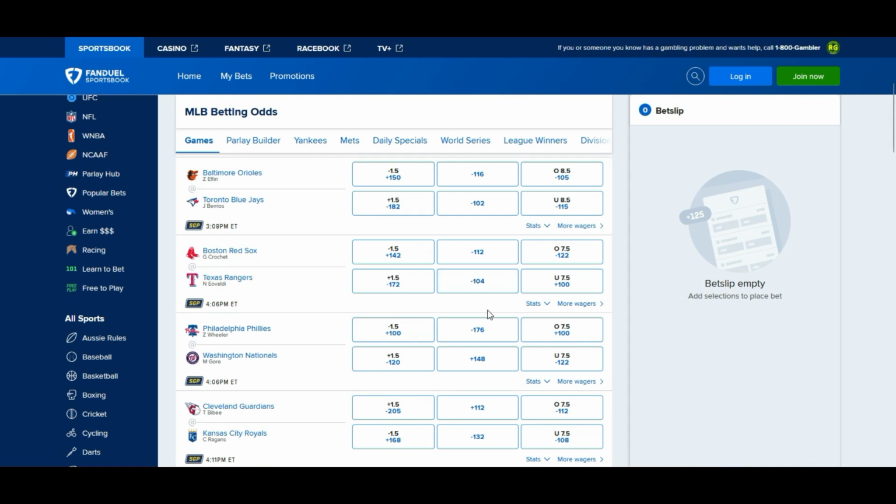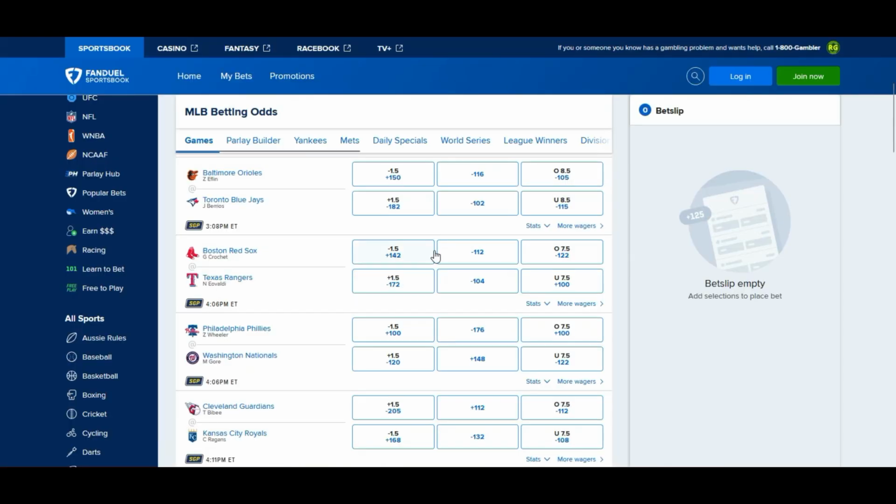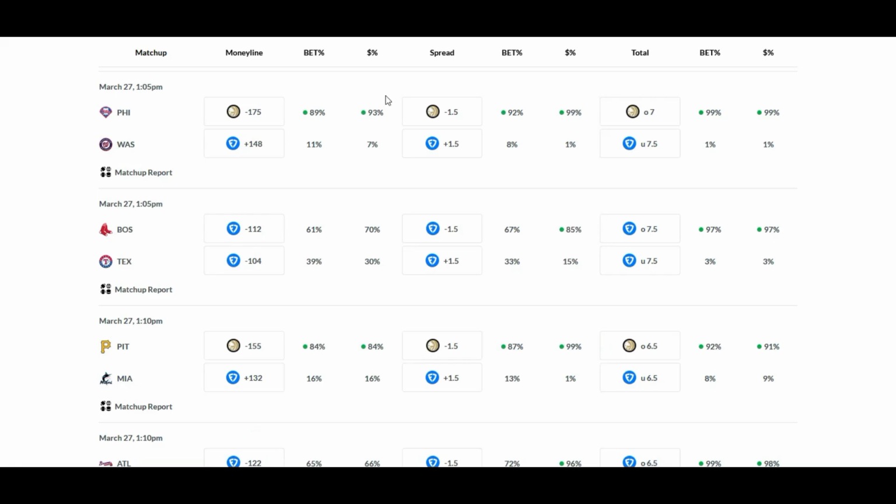Always look where the splits are, or look where the money is going. Minus 176 for the Phillies. 93% going with the Phillies. 99% going with the Phillies on the run line, on the spread, at that plus 100. Minus 120 for the Nationals. Plus 148.